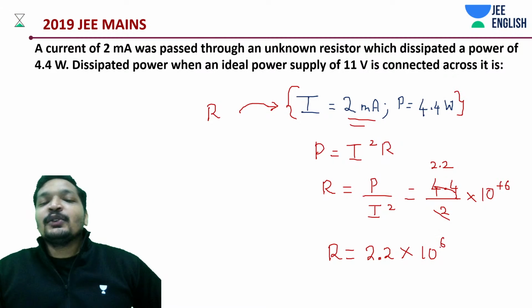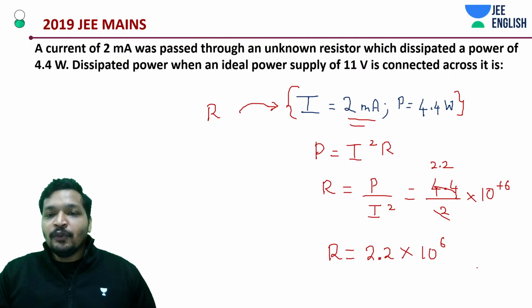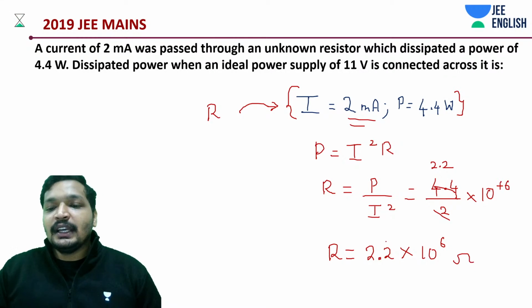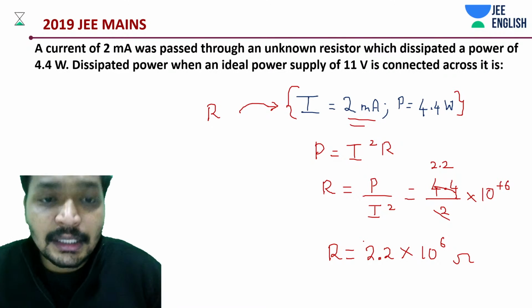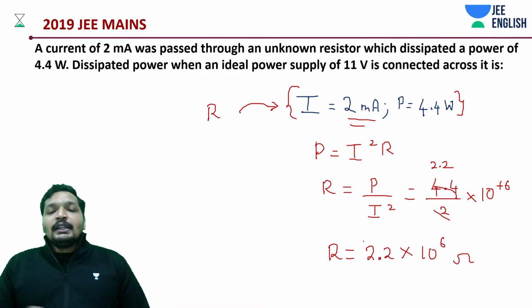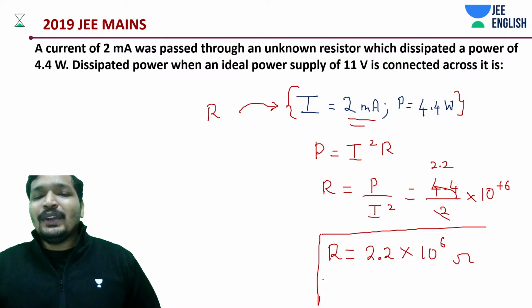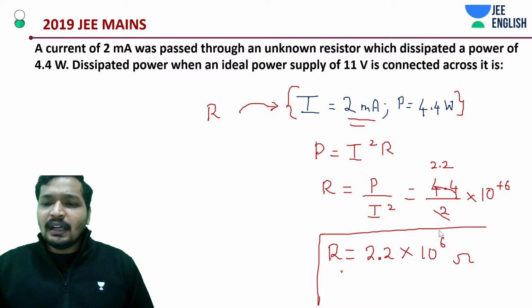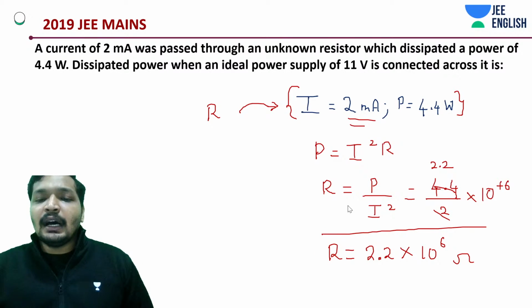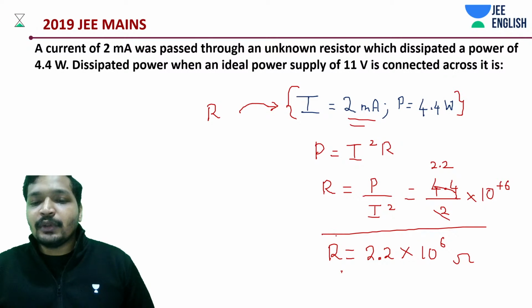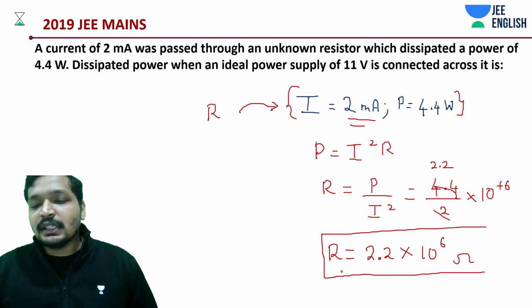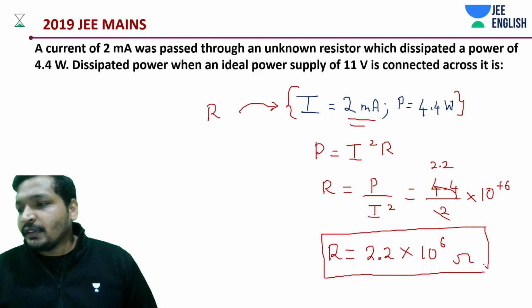So it's 10 to the power 6 times some ohms. So we have this, it's like 2200 kilo ohms, etc. Okay, so this is clear. Now, two equations: V square by R is something definitely you have to remember, and I square into R, everyone remembers this. I know that because it's the basic thing that we come across.